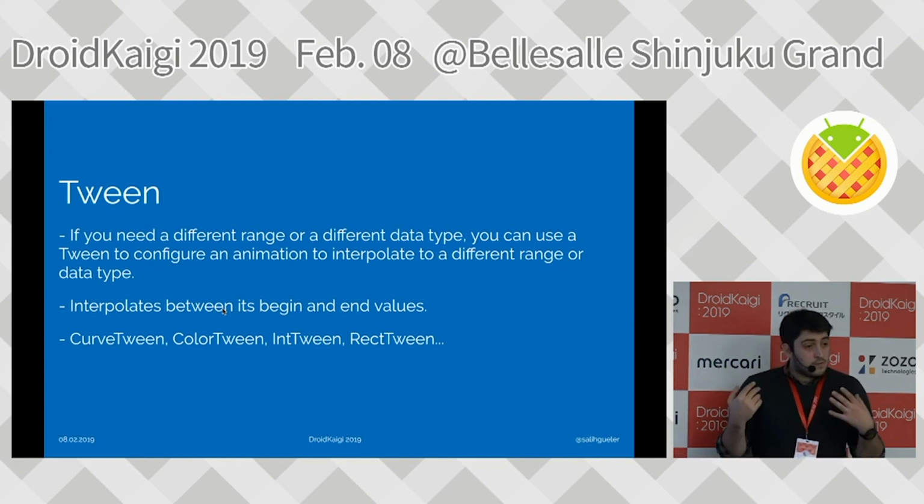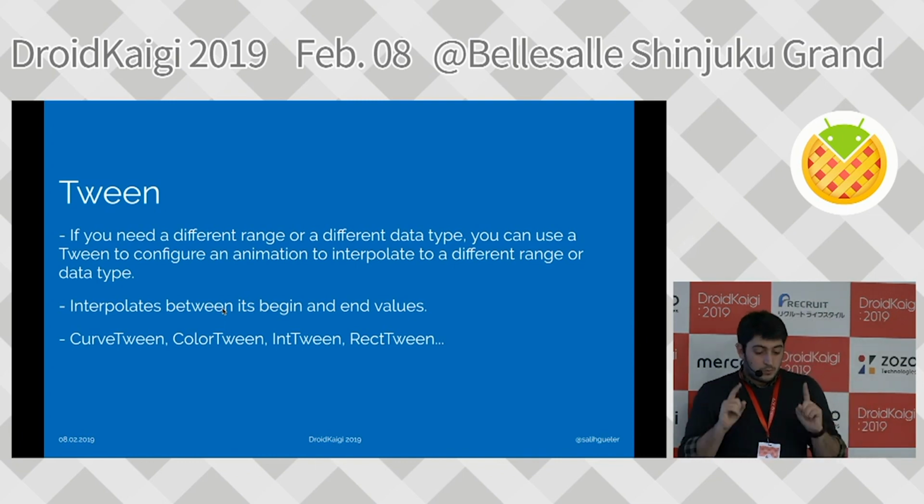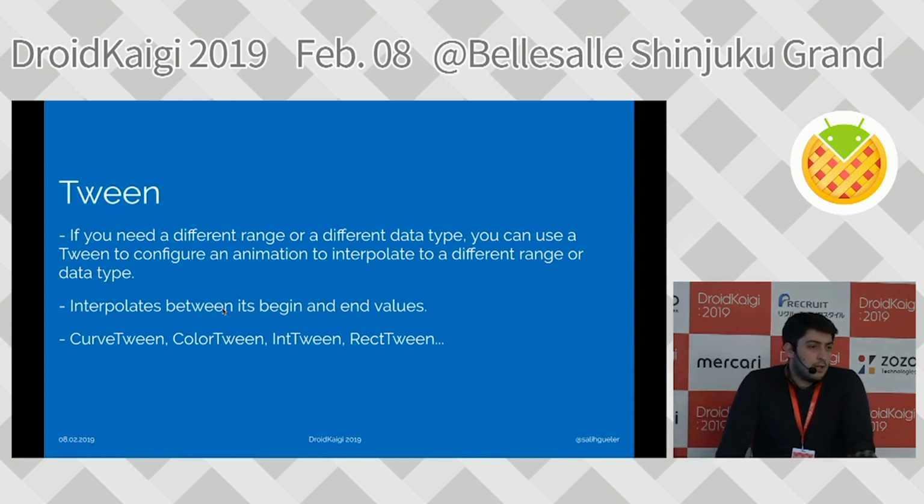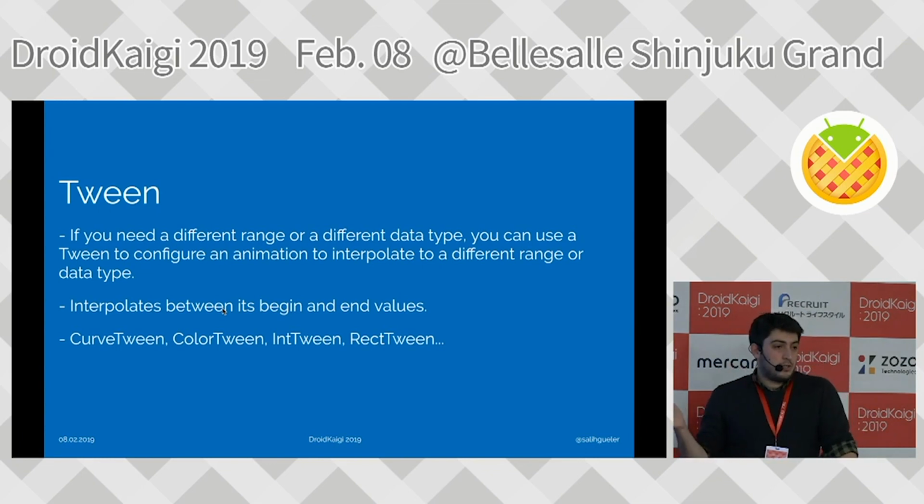By the way, we can create our own tweens by simply extending the tween class. And we already have pre-created tweens from the Flutter team, like curve tween, color tween, int tween, rect tween. So for each tween we just give the values that they want from us: for color tween, color; for int tween, int; for rect tween, rect, etc. And it is doing the interpolation for us.